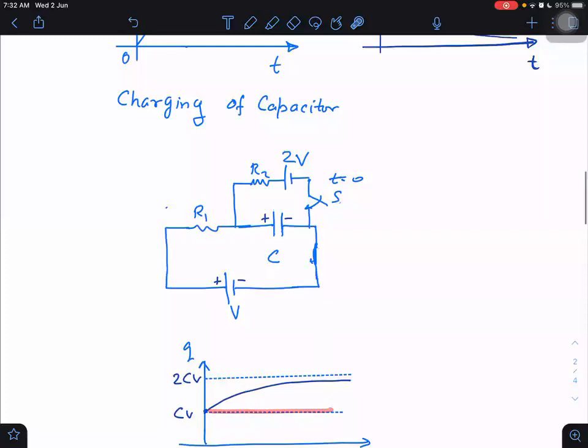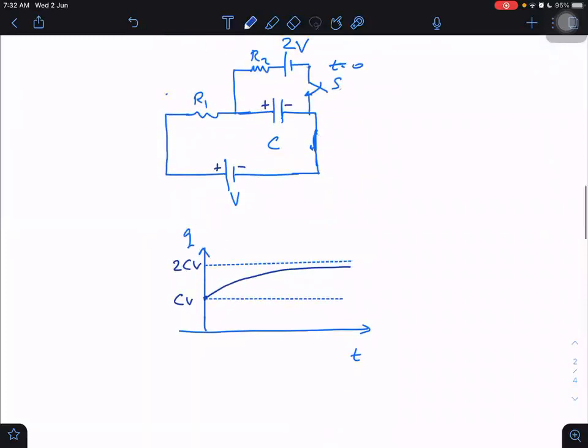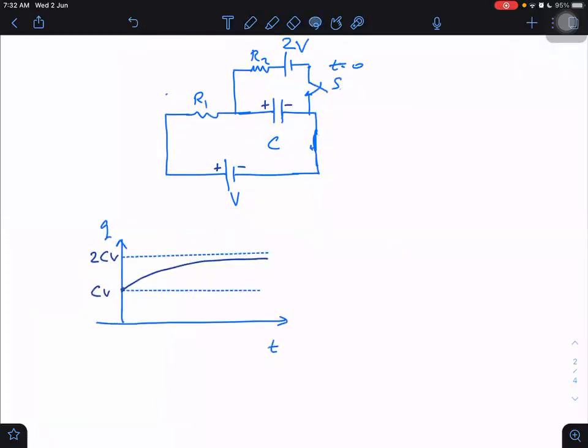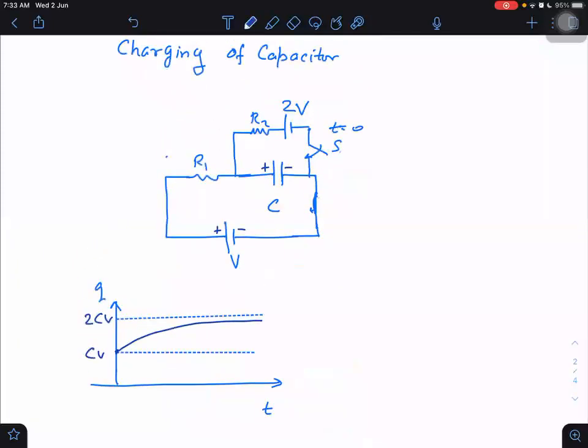What about the graph for the second case? Try to make the graph for the second case of current. Now here again, you may ask me, sir, which current? Because there is not a single branch here. How many currents are possible? One current is possible, I through the main battery V voltage. Second current is possible, and direction also matters.